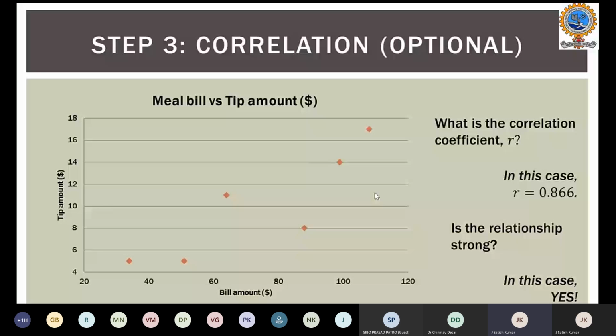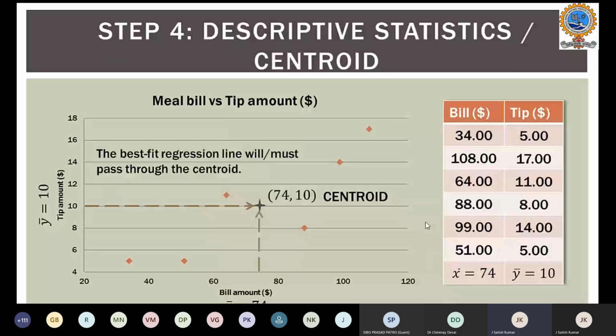So in that way, we go to the fourth step, where we will find the centroid of the given data. In order to determine the centroid, we simply take the mean of both bills and tips. You take the mean value of the bill amount, that would be 34 plus 108 plus 64 plus 88 plus 99 plus 51 divided by 6. You will get 74. Likewise, you take the mean value of tip that we already calculated, 10.